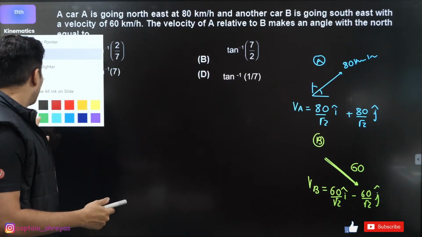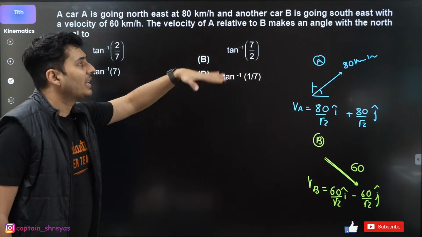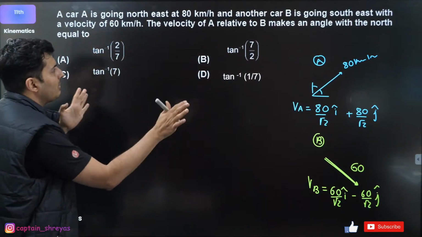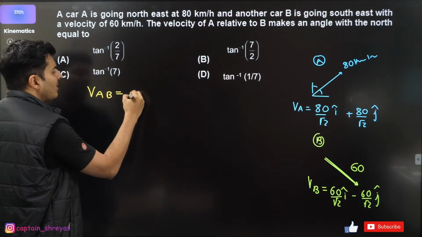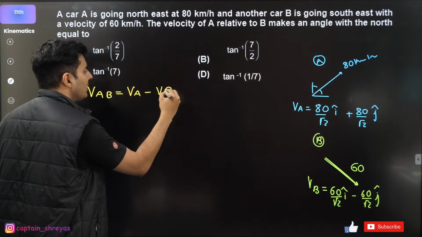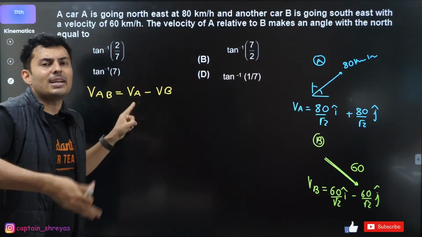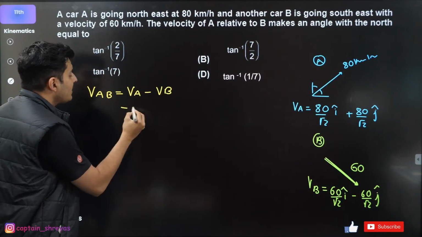Now comes the real challenge. What is the velocity of A relative to B, making an angle with the north? Okay, looks crazy, but let's understand purely by definition. Velocity of A with respect to B will be velocity of A minus velocity of B. Yes or no? V12 is V1 minus V2. Same thing.